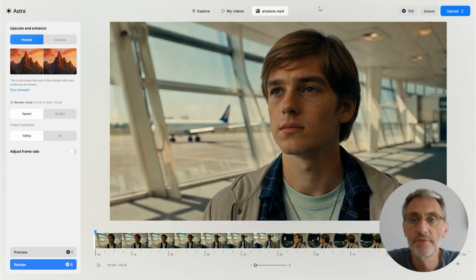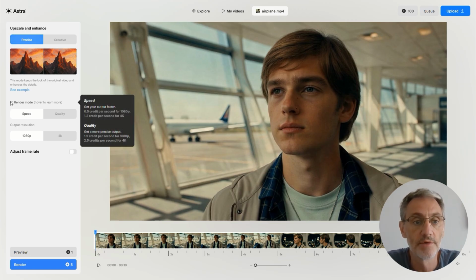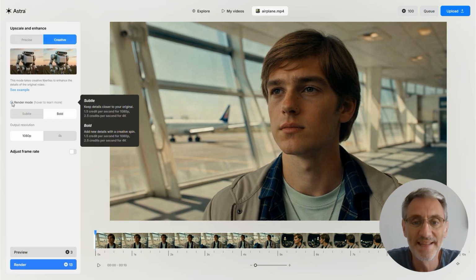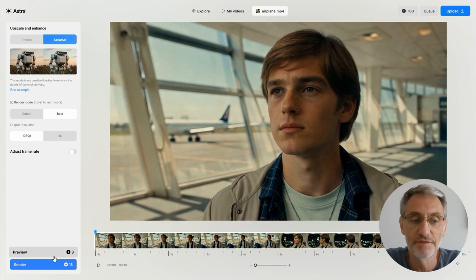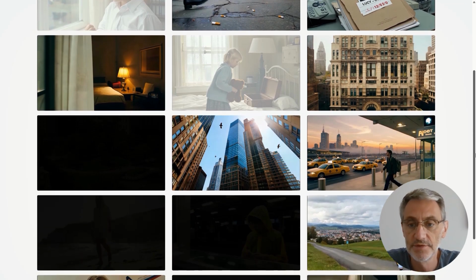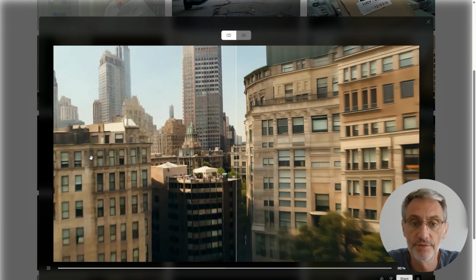Once you've done that, you take it into Astra, and Astra is an upscaling tool. The videos I generate at 720, and here you can put in a video and you've got different render modes. You've got precise and then creative, and I went creative, bold, all in. It's all become a little bit too shiny perhaps for a 1980s kind of feel. You can preview, you can render, and these are all up to, I think, 15 seconds. So I had to chop the video into bits and then push each one through the upscaling.